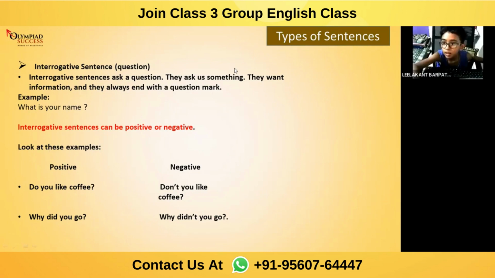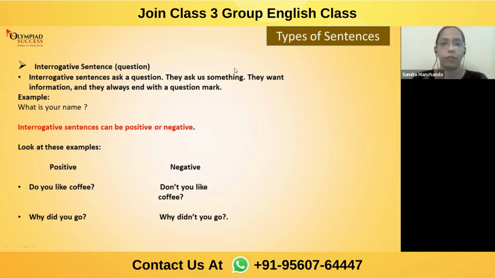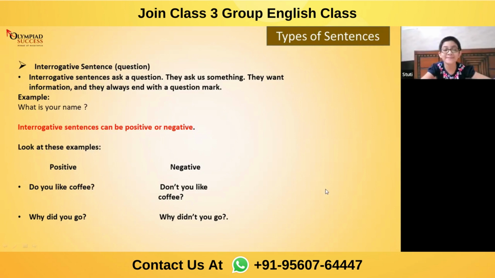Ma'am, I have sent it. Yeah, Neelakant, "Do you want milk?" That's correct. Yes, Udita, it's correct. Okay, Stuti, you're asking me, or you have written the example? Ma'am, I have written the example.